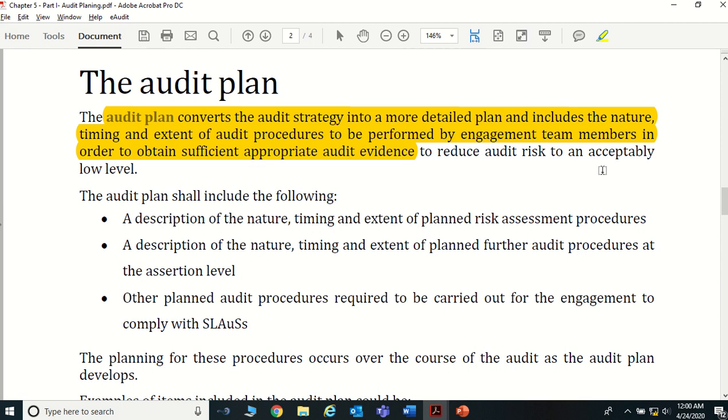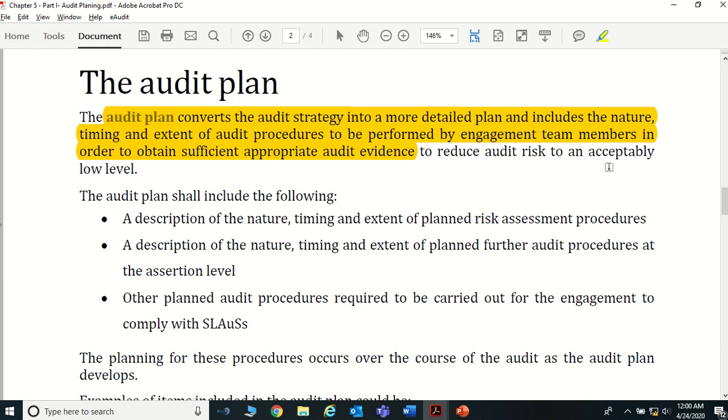Audit risk is the risk of expressing an inappropriate audit opinion when the financial statements are materially misstated, right. So you want to mitigate that risk. In order to do that, you should have a detailed plan of how to do this area and what you want to check in it. That has to be communicated, right.